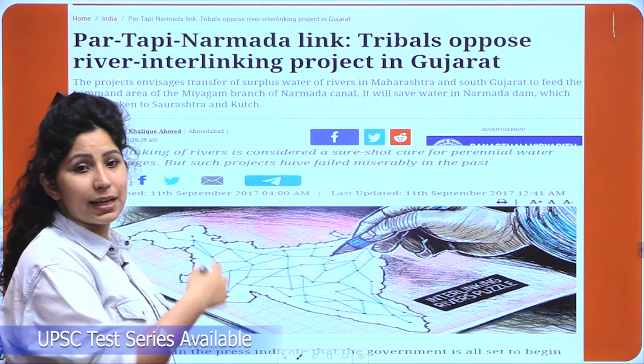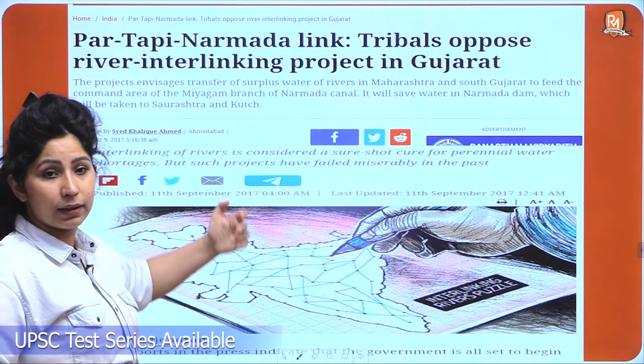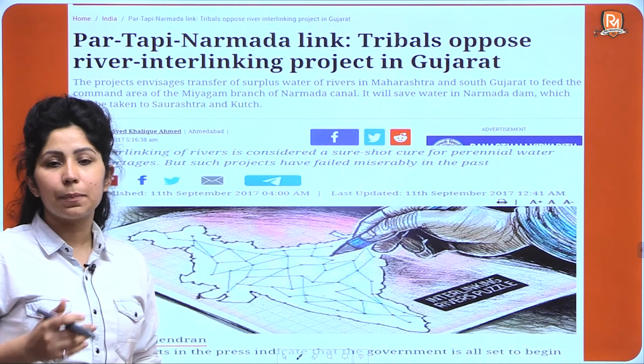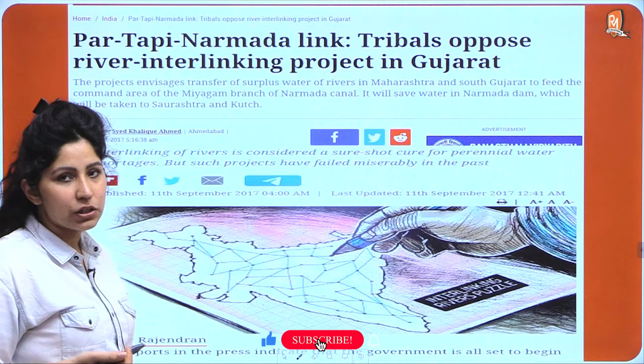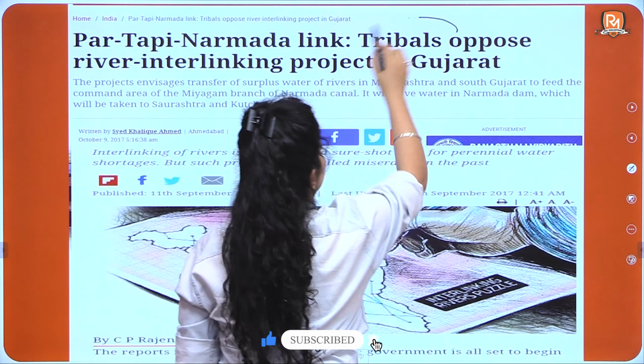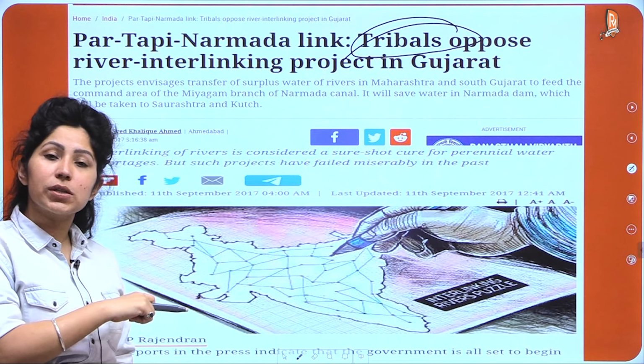So here are two news headings. Par Tapi Narmada link, tribals oppose river interlinking project in Gujarat. Why are just tribals opposing it?